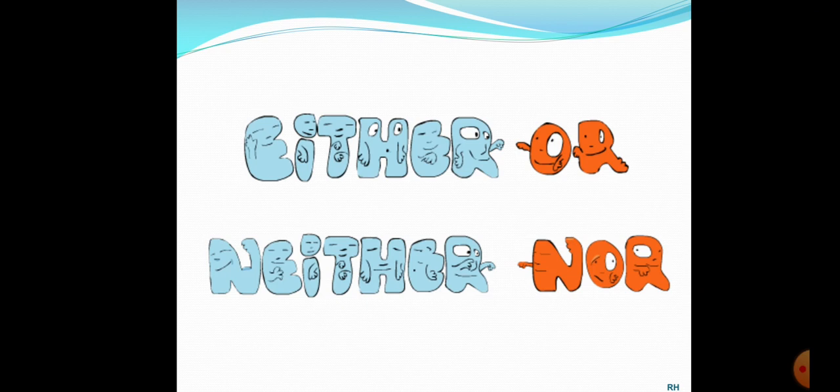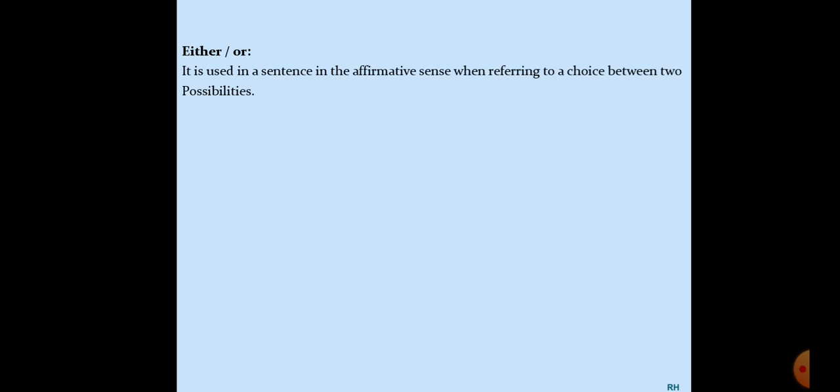Okay, so let's begin. So what is this? We've learnt about this also before. So I think you'll be quickly able to understand it. Now either-or. What is it? It is used in a sentence in the affirmative sense when referring to a choice between two possibilities. Now whenever in the sentence two positive choices are given, two positive possibilities are given, we use either-or.